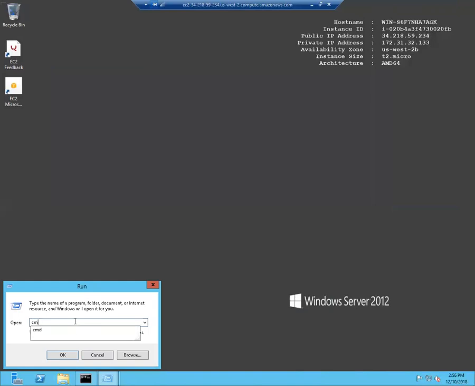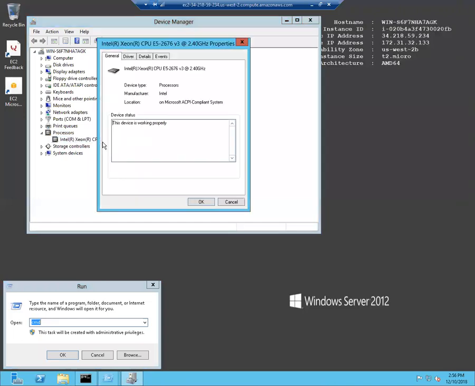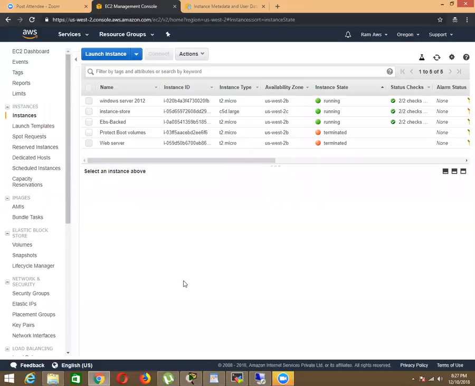When I go to my device manager and look at the processor, how much processor support is there? Only one. This is the T2 dot micro instance type. It supports 1 GB RAM and one processor. And obviously you may want to change your instance type. How do you change it? That's what I'm going to show you here. This means you're going to change the RAM size, yes, I'm going to change the hardware type. Let me see how to change.